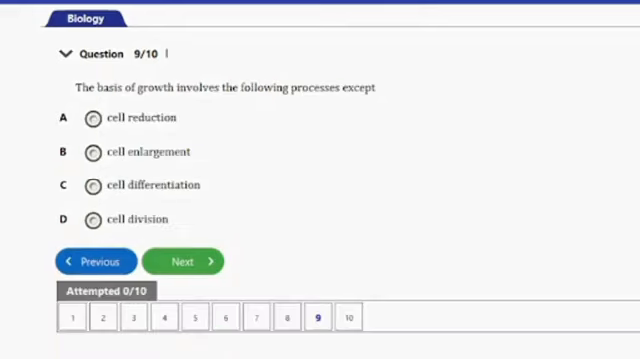Question number 9 says, the basis of growth involves the following processes except: A. Cell reduction, B. Cell enlargement, C. Cell differentiation, D. Cell division. So guys, the process of growth, like I'll say again, involves cell division, cell differentiation, and cell enlargement. In the process of growth, there is no cell reduction, and option A is the answer to this question. So that's it for this question. Let's go ahead and consider the next and last question.